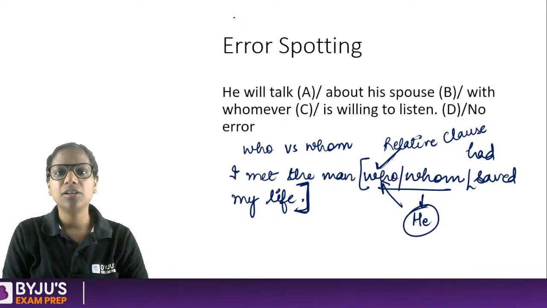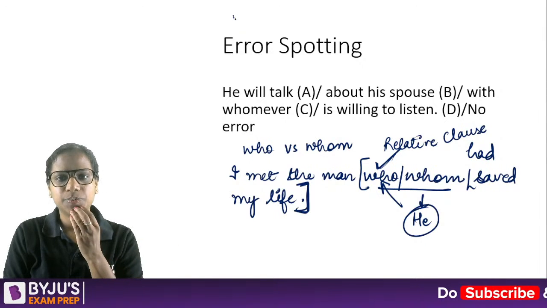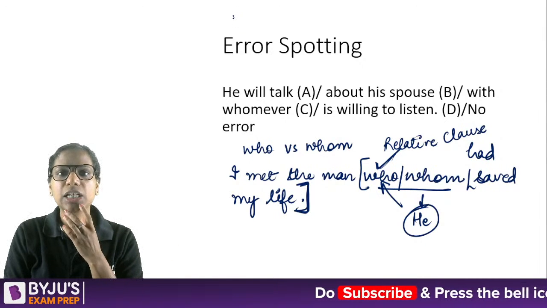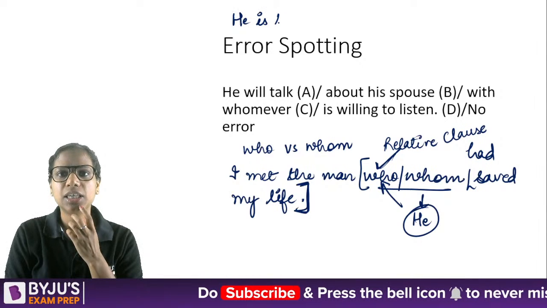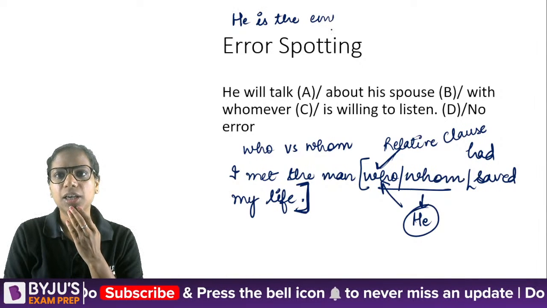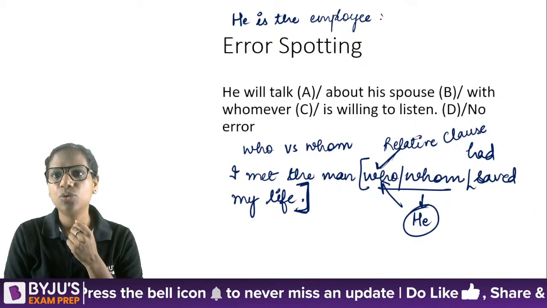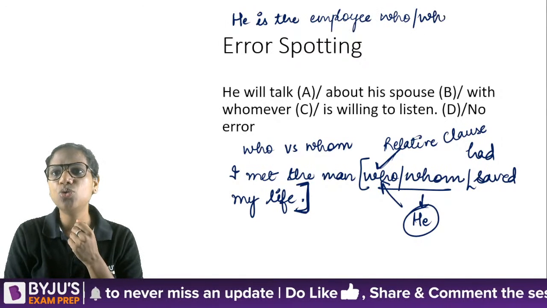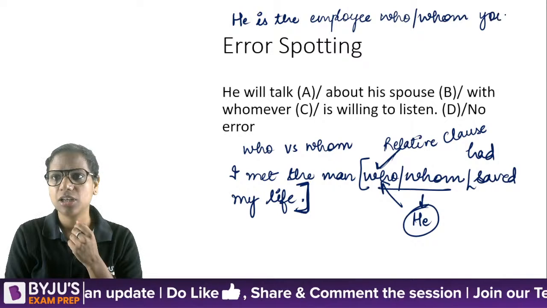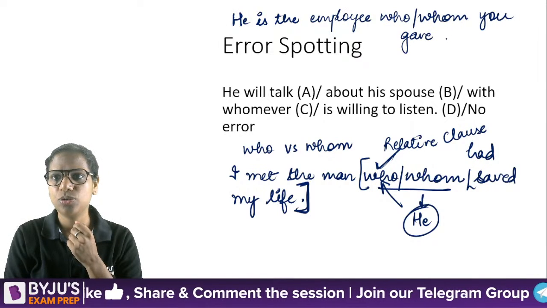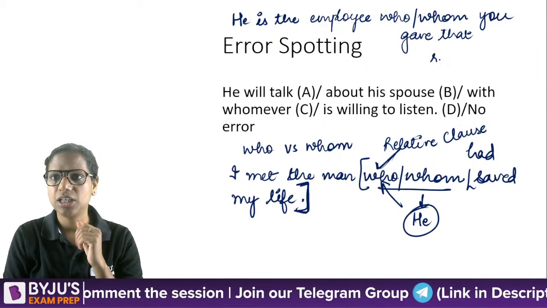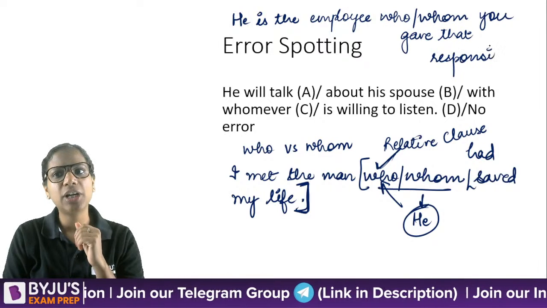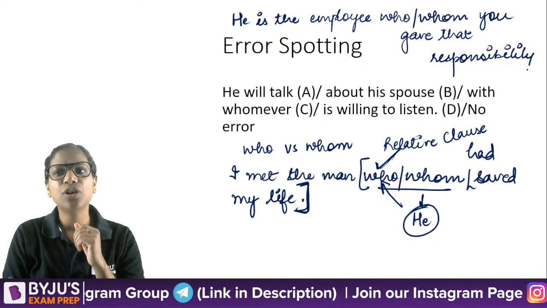Then if I say that he is the employee who or whom you gave the responsibility. You gave that responsibility, right? So again, what will I do? I will look at the relative clause.